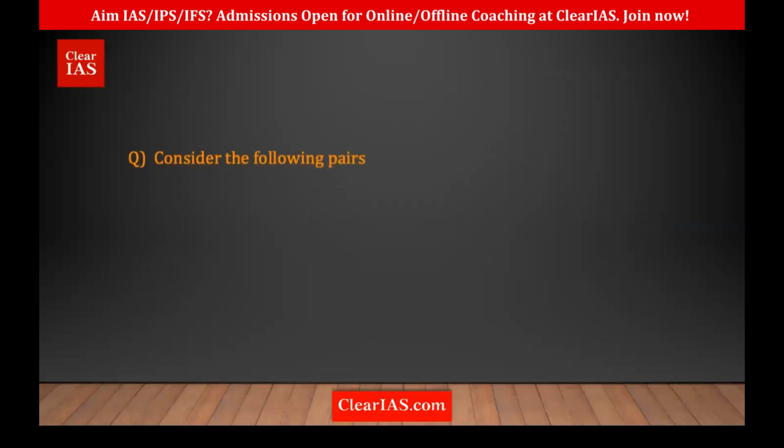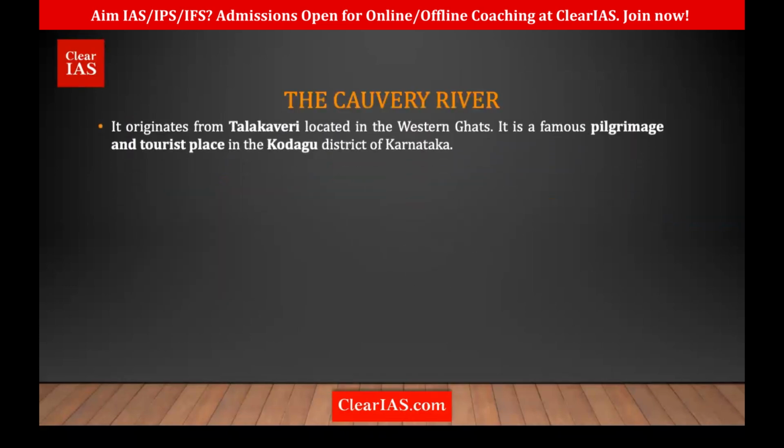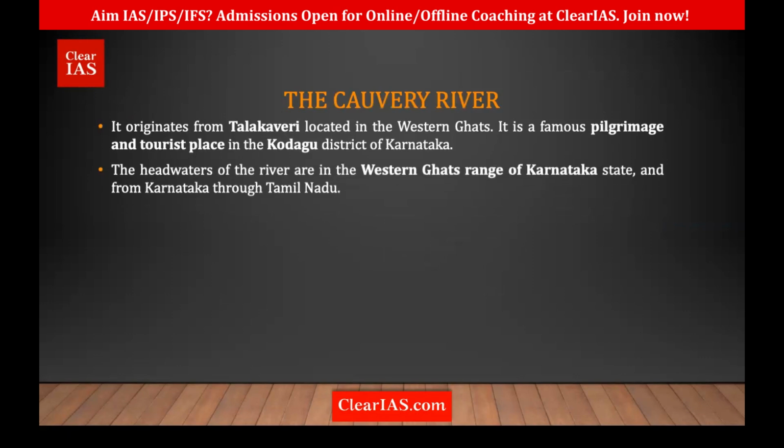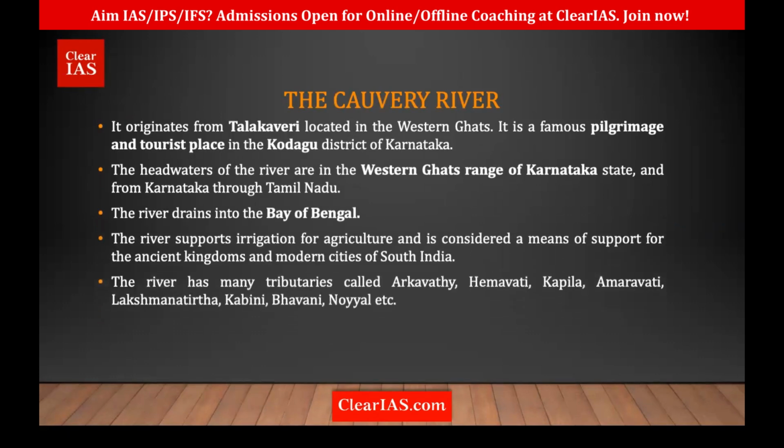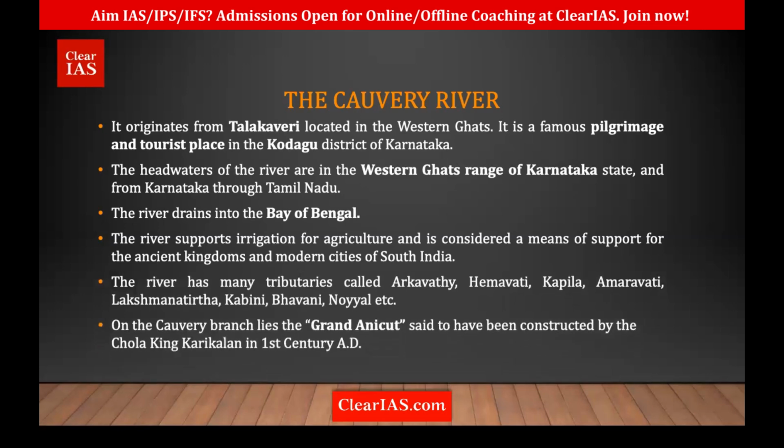Then the last one, we have the Kaveri River. Talakaveri is the origin of the Kaveri River in Kodagu in Karnataka. Both Krishna and Godavari originate from Maharashtra, but Kaveri is from Karnataka. It has water from the Western Ghats, drains into the Bay of Bengal, and is the most important source of irrigation in the south. The tributaries include Arkavathi, Hemavathi, Kapila, Amaravathi, Lakshmana Tirtha, Kabini, Bhavani, and Noyyal. There is also the Grand Anicut built by the Chola king Karikala.